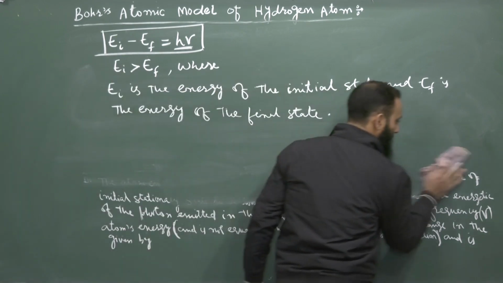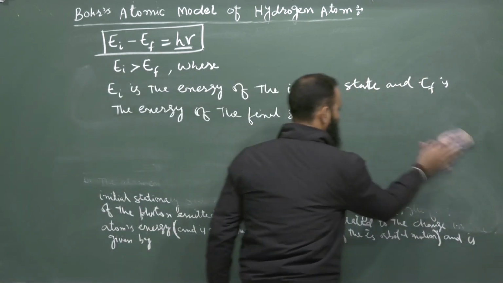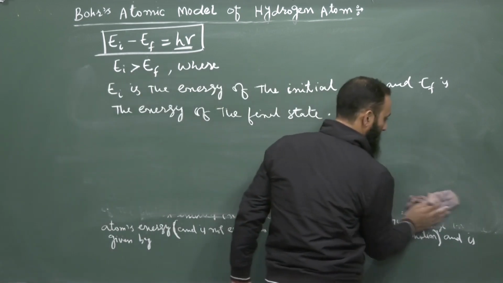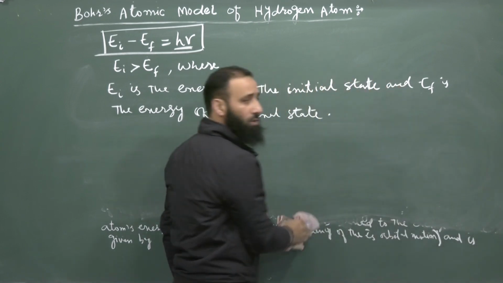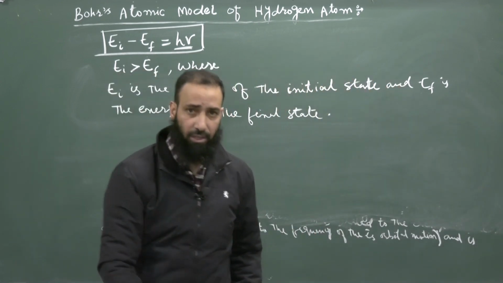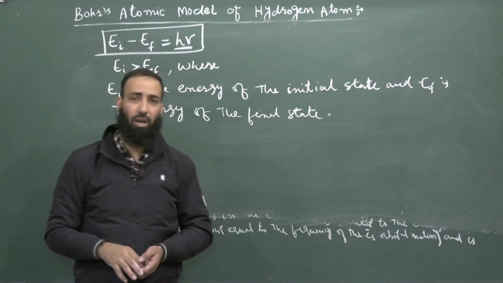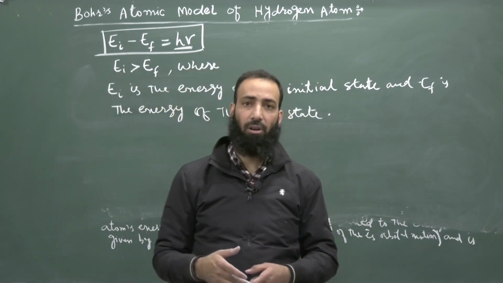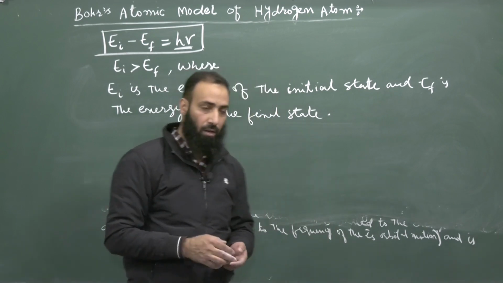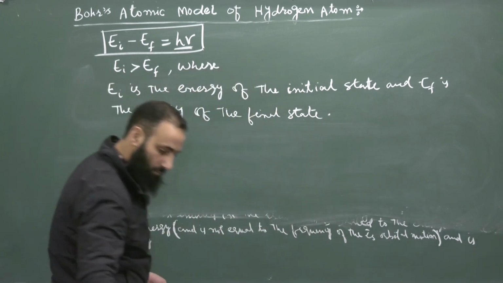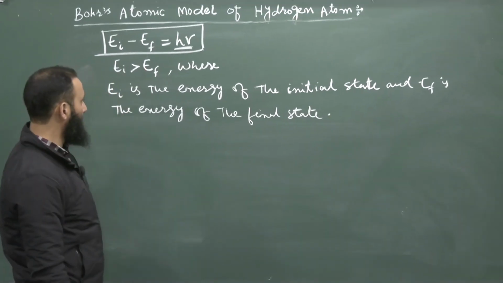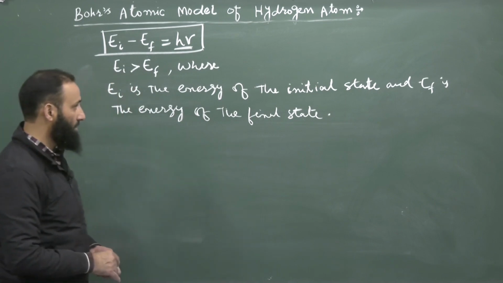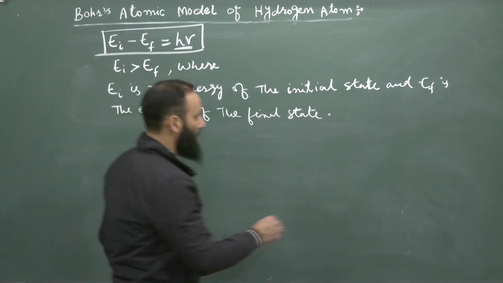So these were the postulates of Bohr's atomic model of the hydrogen atom. Now, by using these postulates, we will calculate the energy of the states in which the electrons exist around the nucleus. We will calculate the energy of these states with the help of these three postulates given by Bohr, which is known as Bohr's model of the atom.